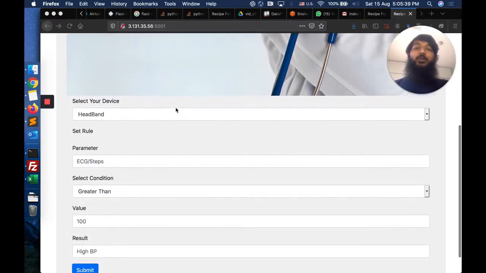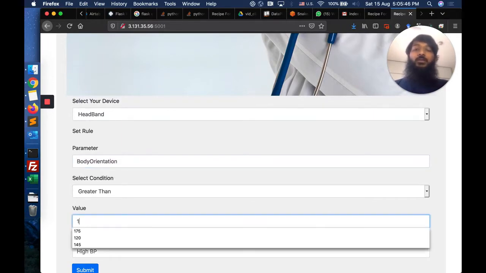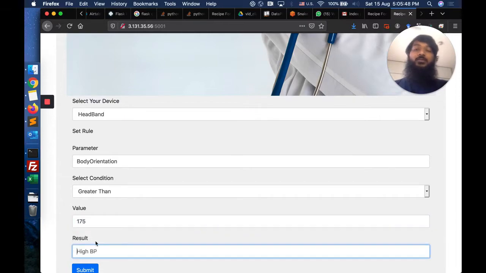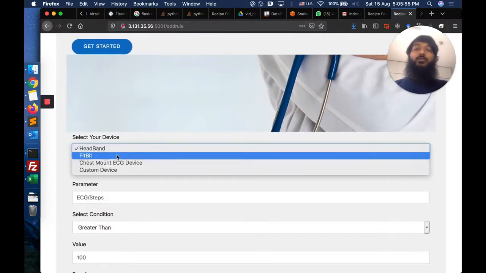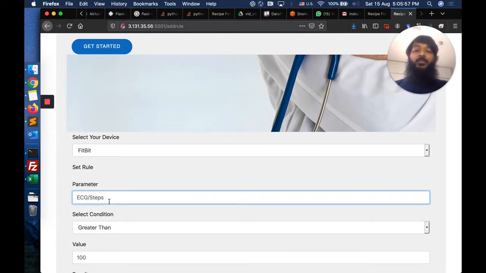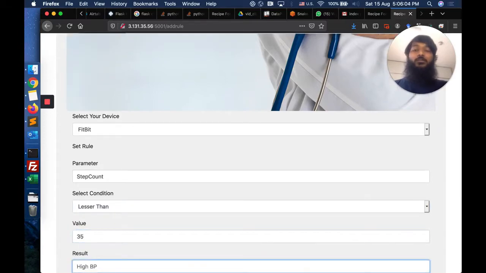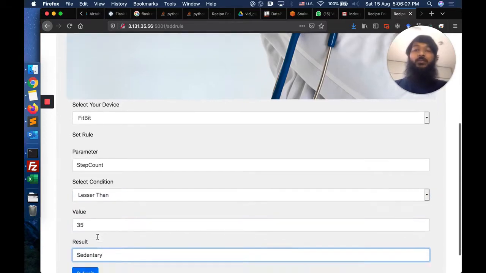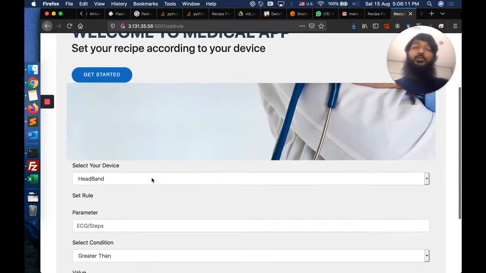For example, if you are a headband manufacturer, then you can set a rule like if the body orientation of the person who's wearing the headband is greater than 175 degrees, this means that the person is lying down. Or say for example, you are a wrist Fitbit or a smartwatch manufacturer, then you can set a parameter like if the number of steps that the person wearing the smartwatch is taking is lesser than 35, this means that this person is having a sedentary lifestyle. So this is where you can store the different rules or policies according to your devices.